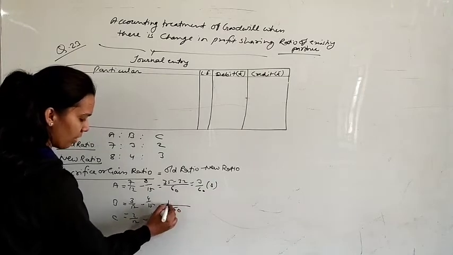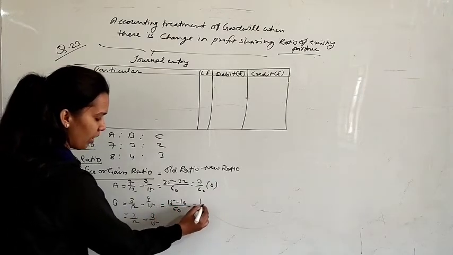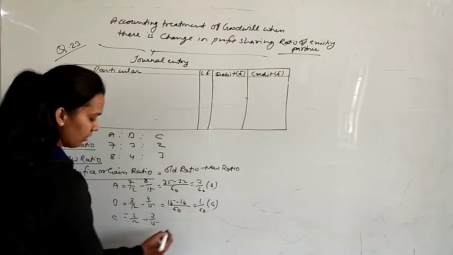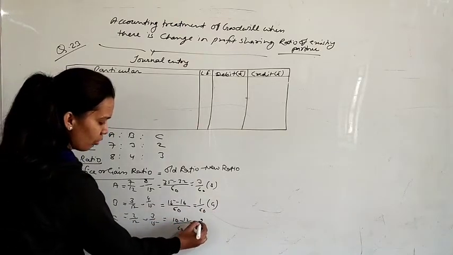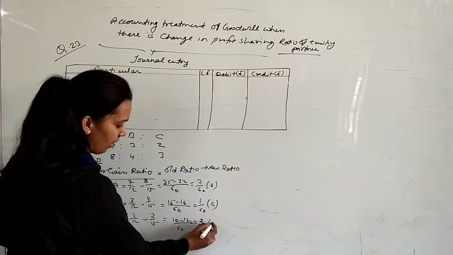For the second partner it is 1/60, this is gain. And for the third partner it is 2/60, this is also gain.